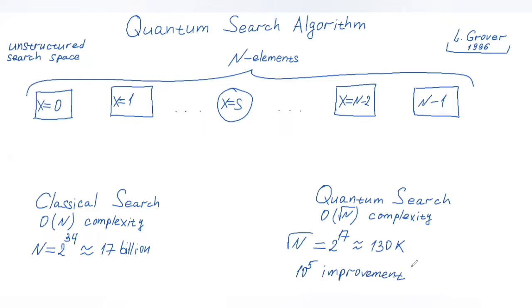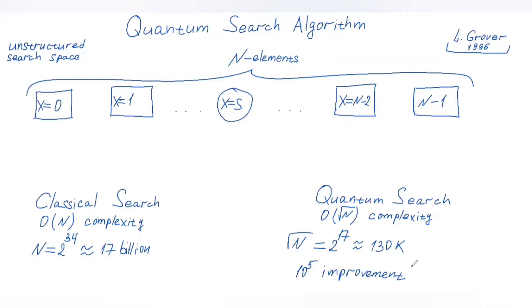And I'm very careful here in calling this an improvement rather than a speed up in computational time, just because the actual computation time will depend on the implementation of the algorithm at the hardware level. However, in the quantum search algorithm, we would need to examine the search space on the order of 10 to the 5 fewer times than in the classical search to find the solution among 17 billion elements.